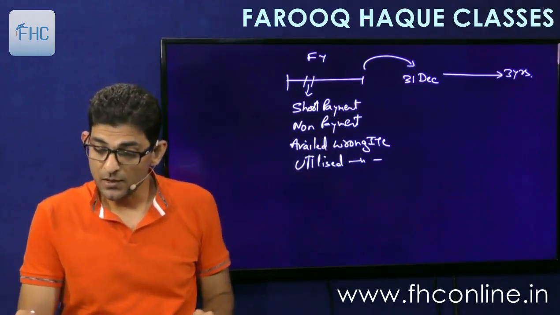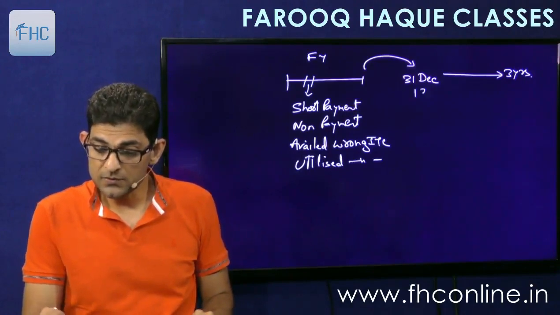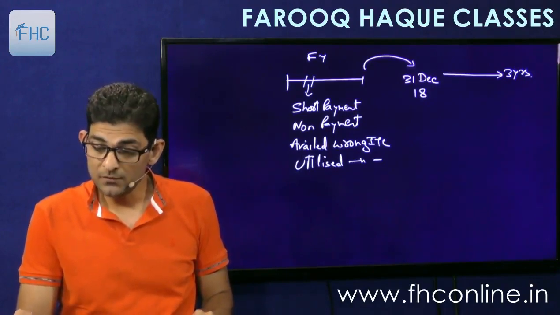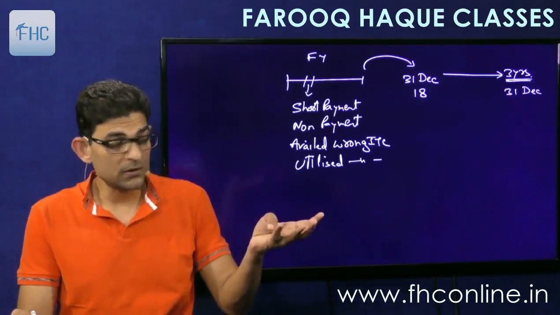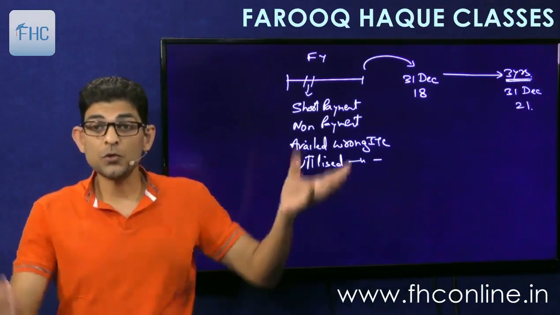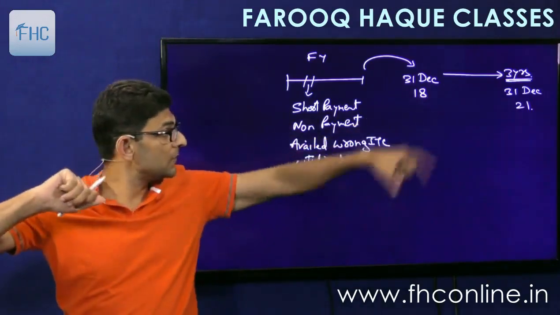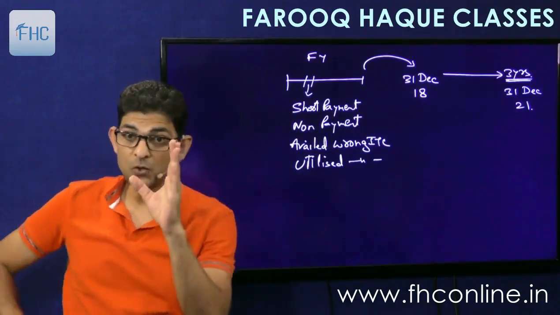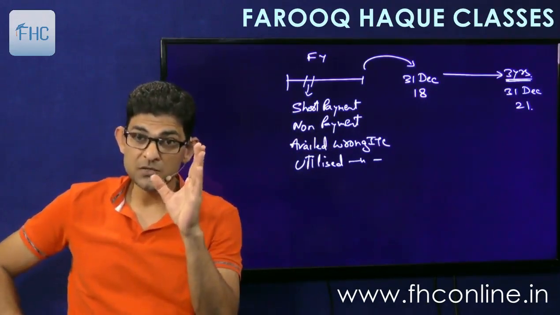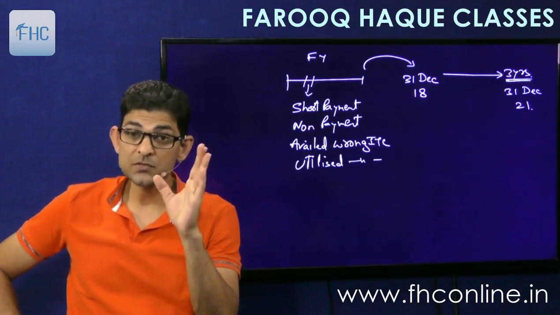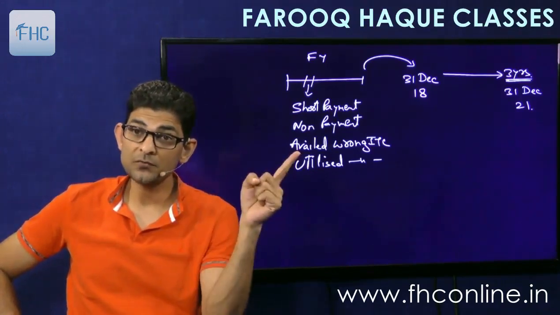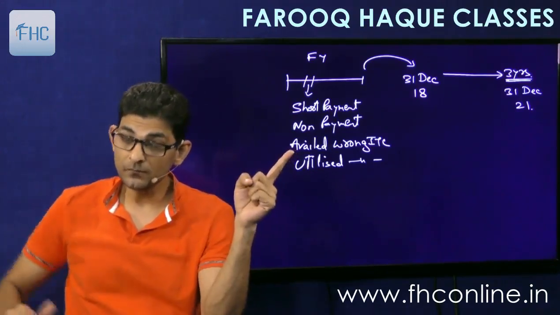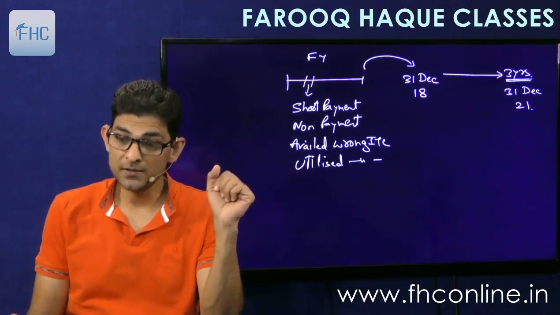So 3 years will come on, if this is 31st December 18, then it will be 3 years will come 31st December 18, 19, 20, 21. So the order can be passed by 31st December 21. Okay, the order, the final order, the completion of adjudication has to be done by 31st December 21 for recovery of these amounts along with interest and penalty.